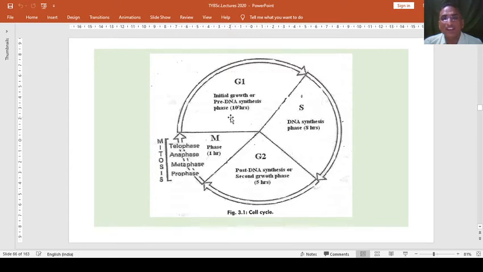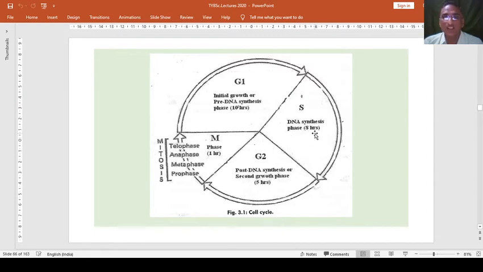This phase is generally 10 hours out of 30 hours. We have seen 10 to 30 hours, so a maximum of 10 hours is given to the G1 phase. Then in the second, S phase, this pre-DNA material is converted into DNA material, and that DNA is synthesized. Therefore, this phase is called S phase or synthesis phase, and this phase takes about 8 hours.